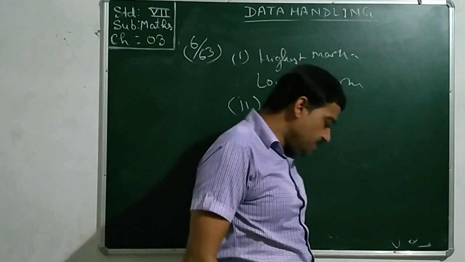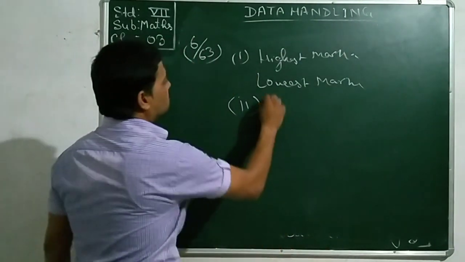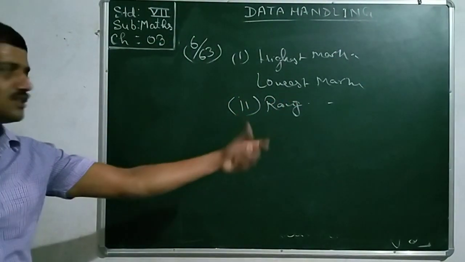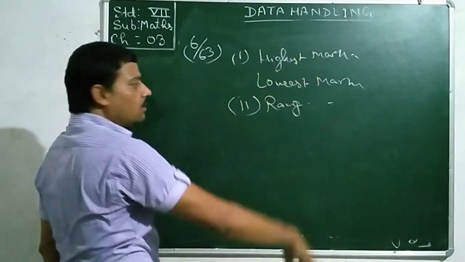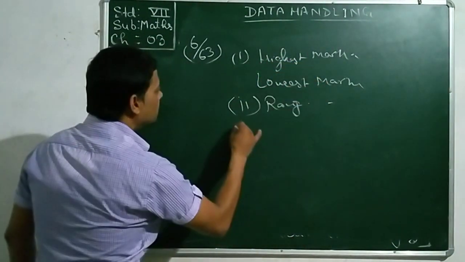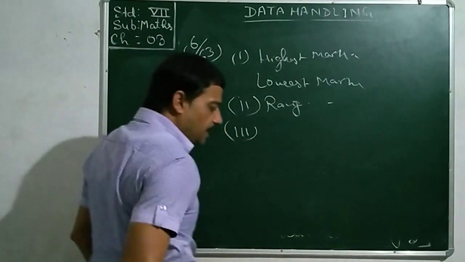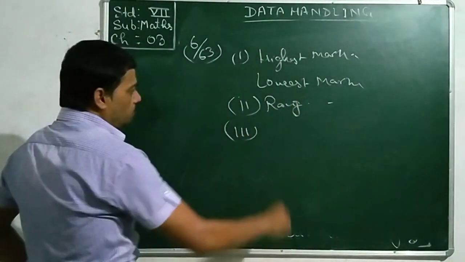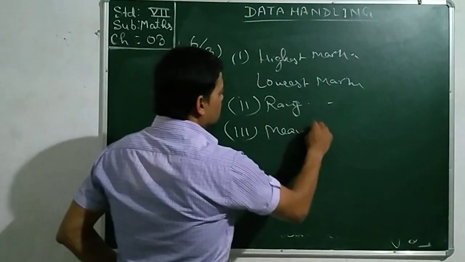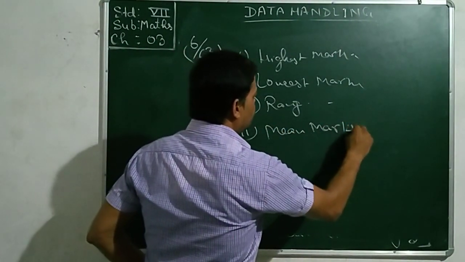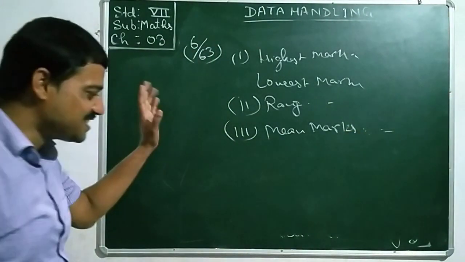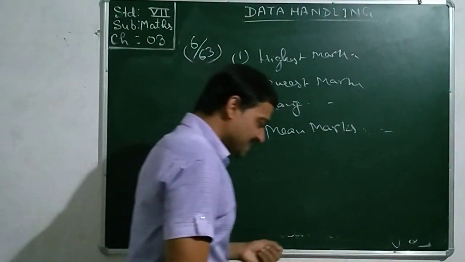Come to the second part. In the second part it is asked the range of the marks. Range also you will find yourself: highest minus lowest, the difference of both of them. And in the third part it is the mean marks obtained by the group. Mean marks, I had already taught you how to find out. You will find it yourself. This sum is so simple, I think.